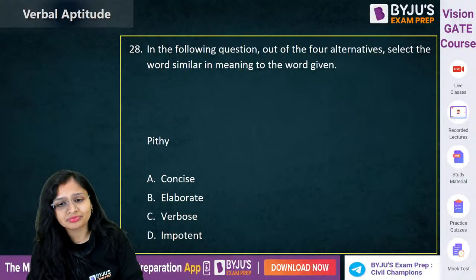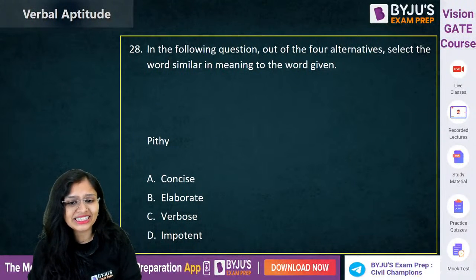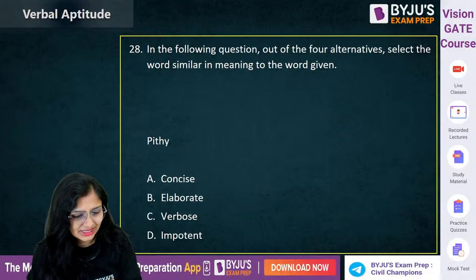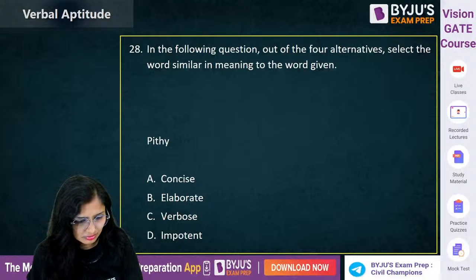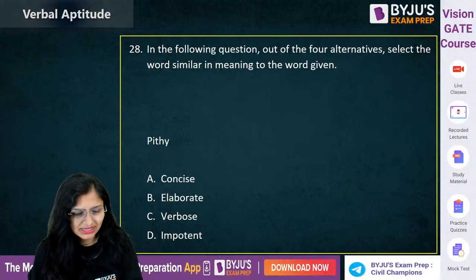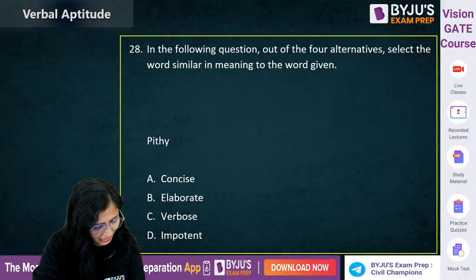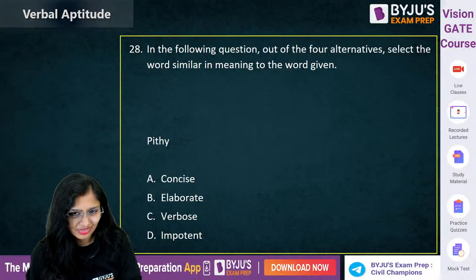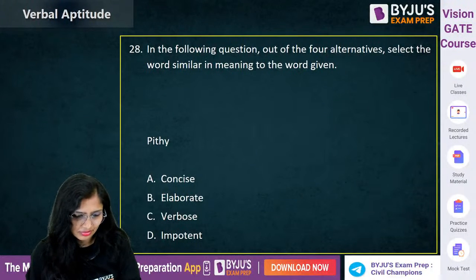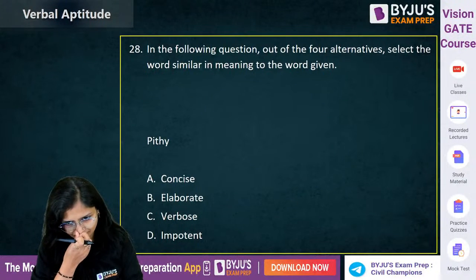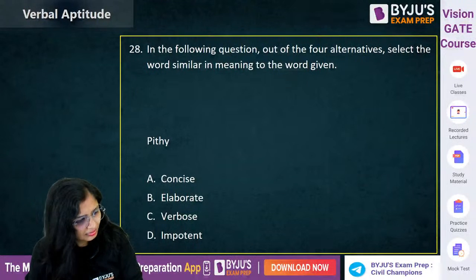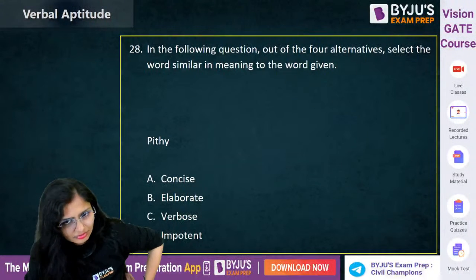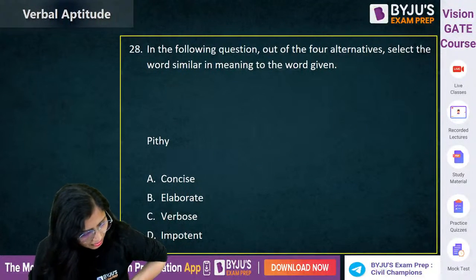Now this one, again synonyms. Pithy. Pithy. Come on guys. B and D are both wrong. Come on, pithy. Correct.